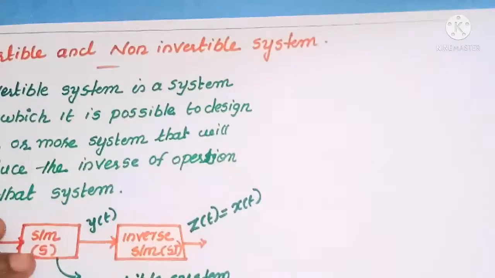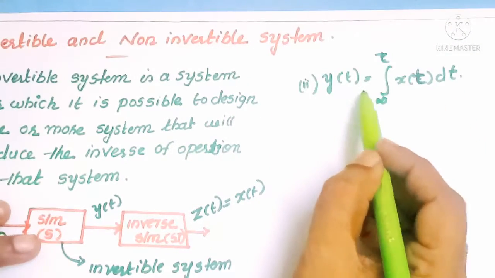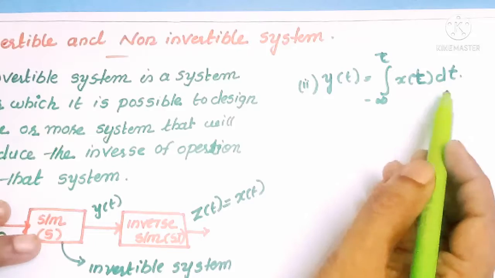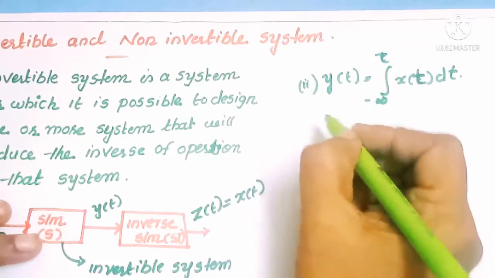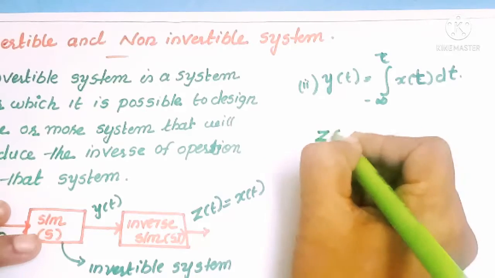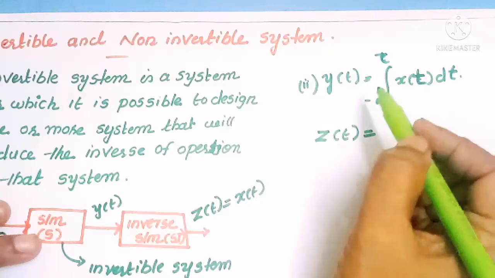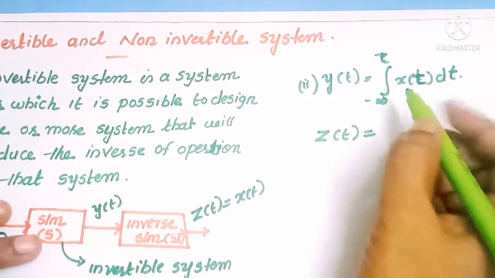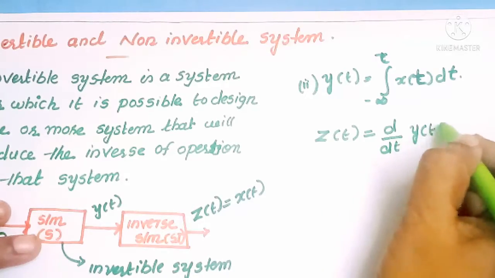Also we can take another example, that is y of t is equal to the integral of x of t dt. That means this system performs an integration operation. Then what is the inverse operation? z of t is equal to, the inverse operation of integration becomes differentiation. So z of t can be written as d by dt of y of t.